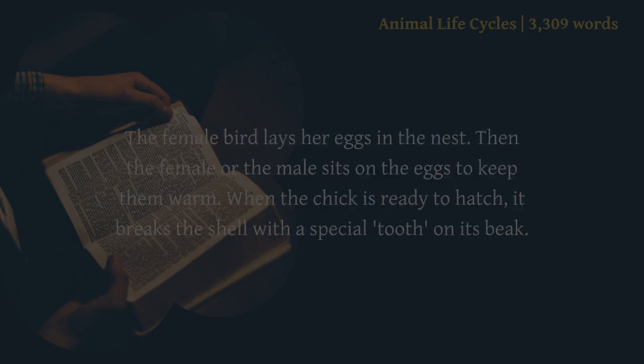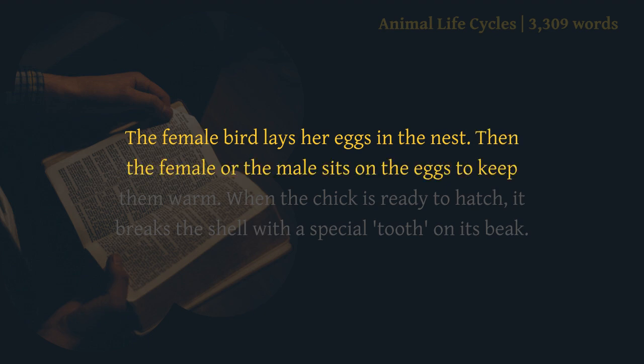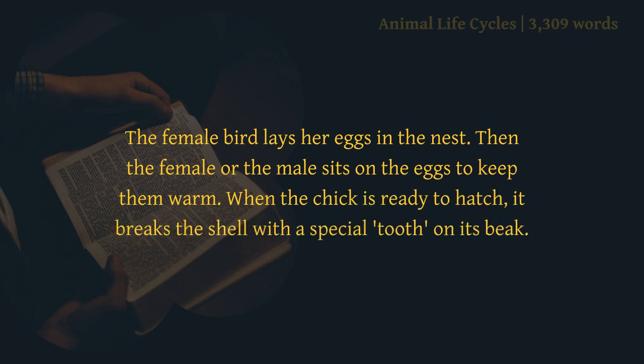Eggs. The female bird lays her eggs in the nest. Then the female or the male sits on the eggs to keep them warm. When the chick is ready to hatch, it breaks the shell with a special tooth on its beak.